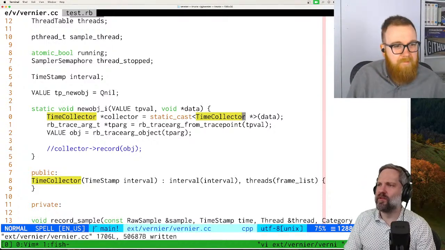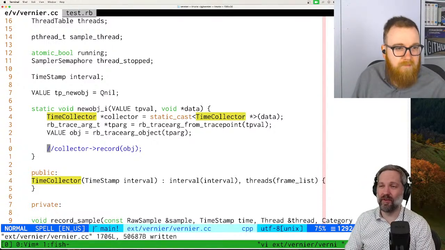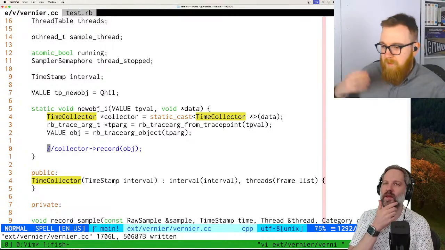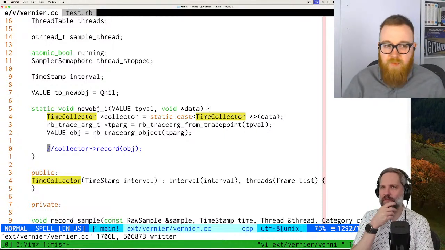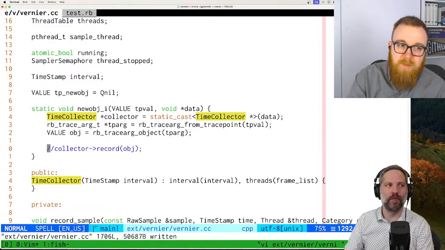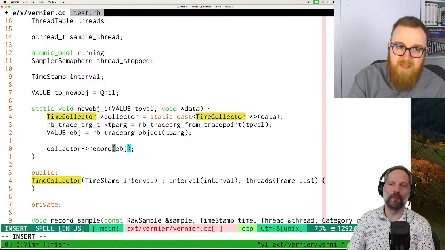Okay. So we do time collector, and then I still don't think record is right. No, I don't think record exists. So for the retained collector, I think it's just a public method on the retained collector. So we should probably make a